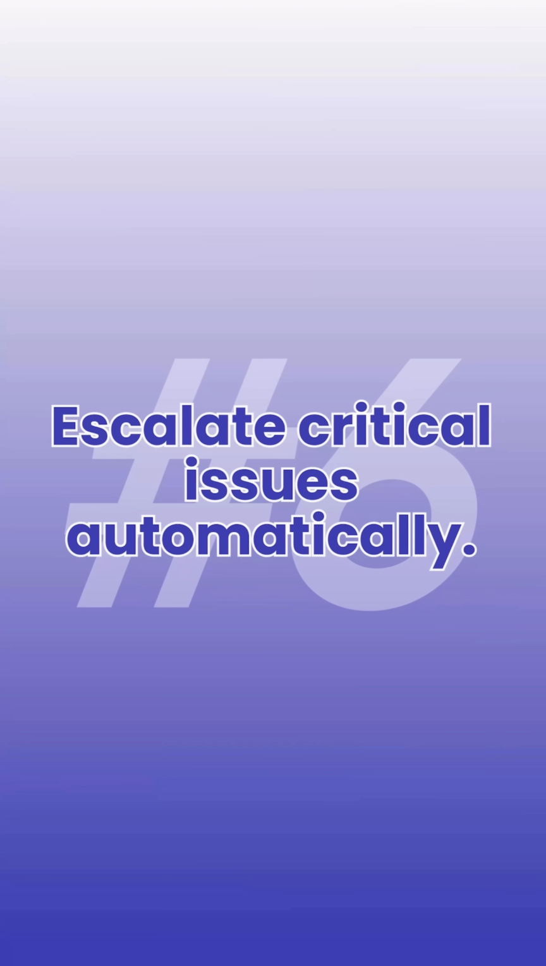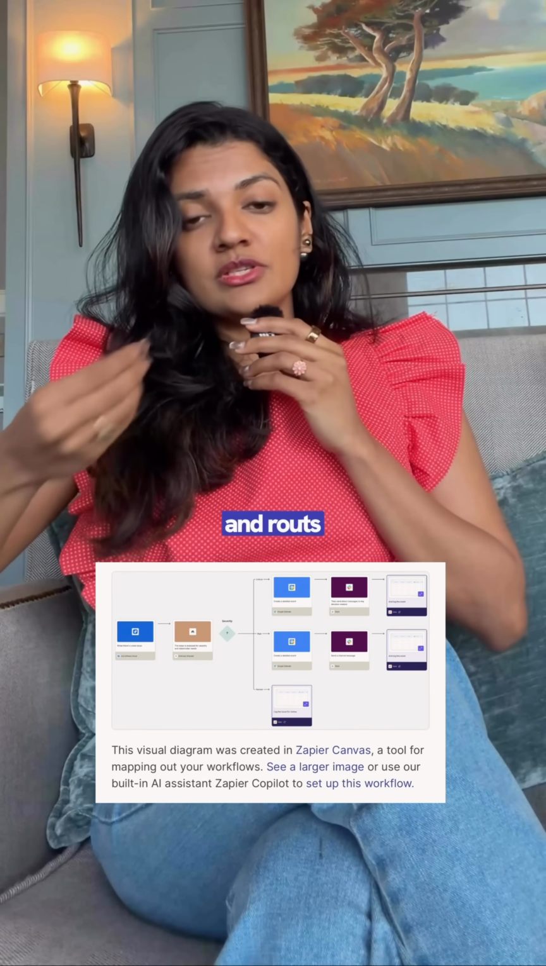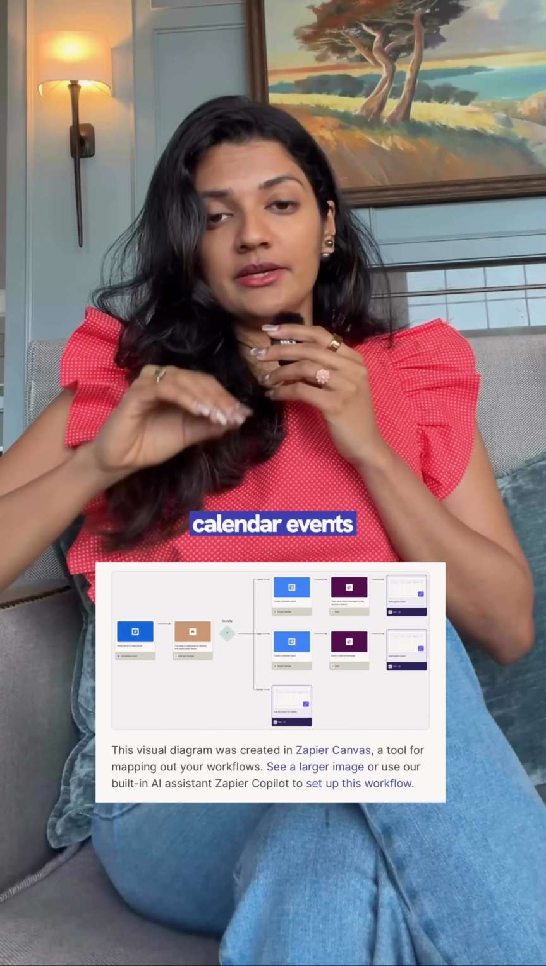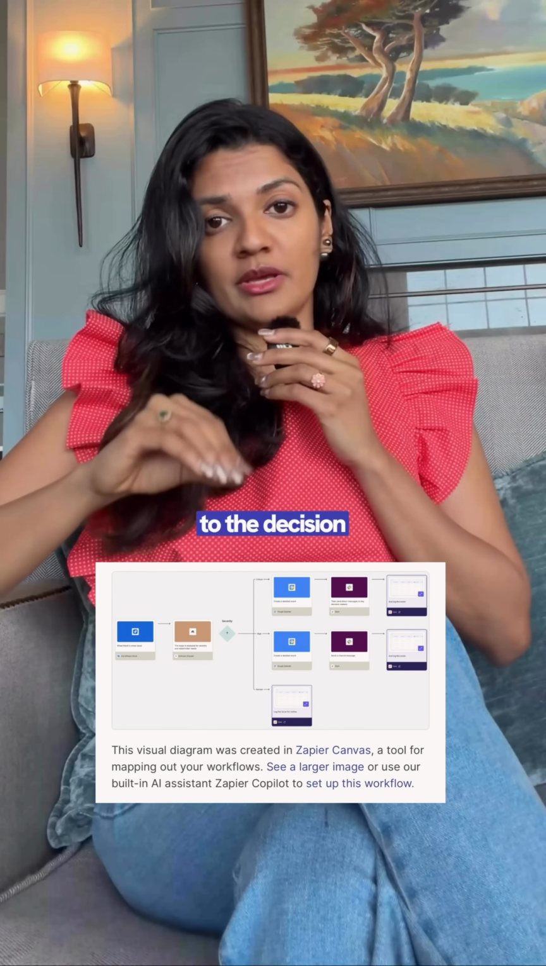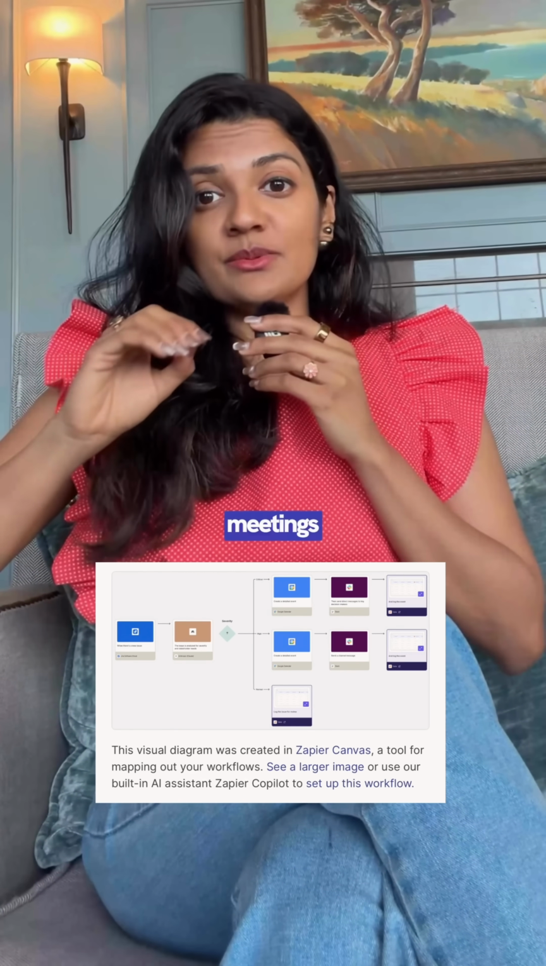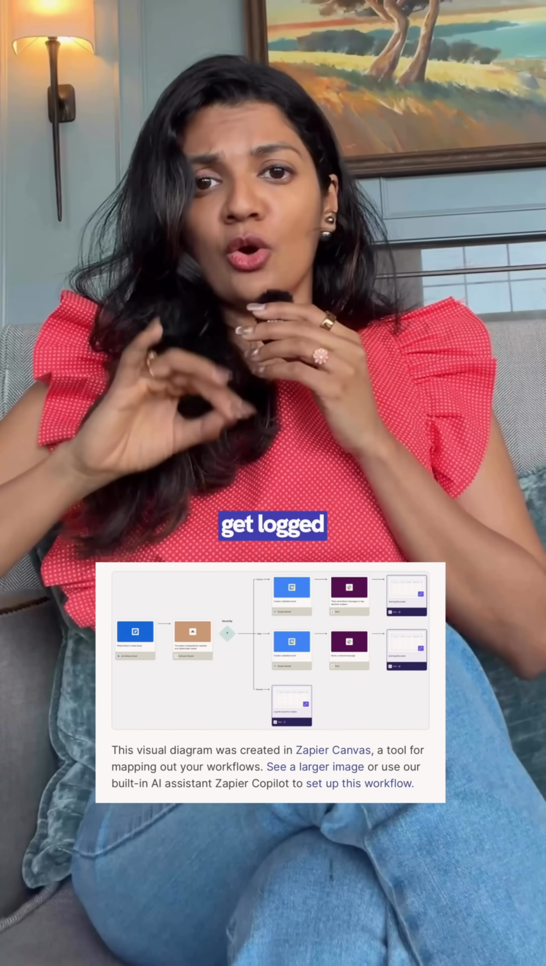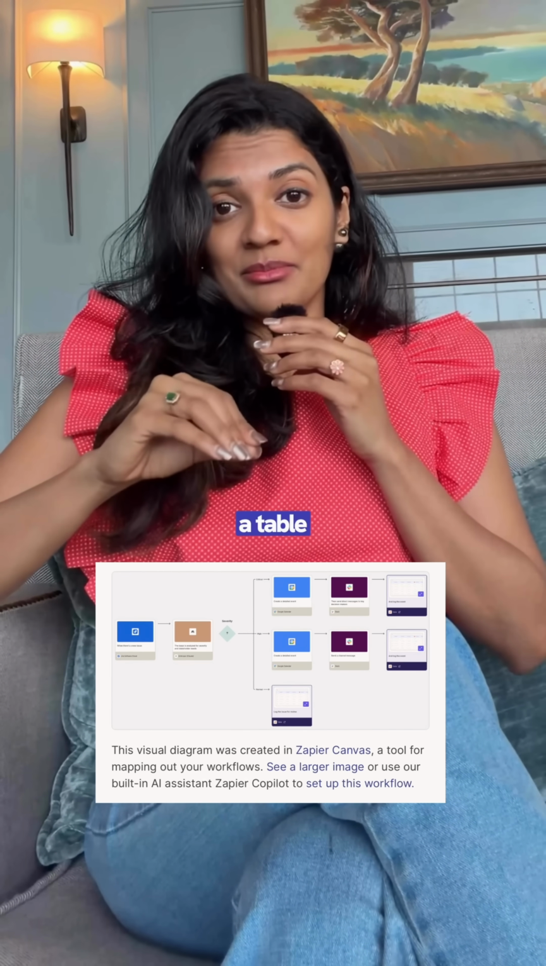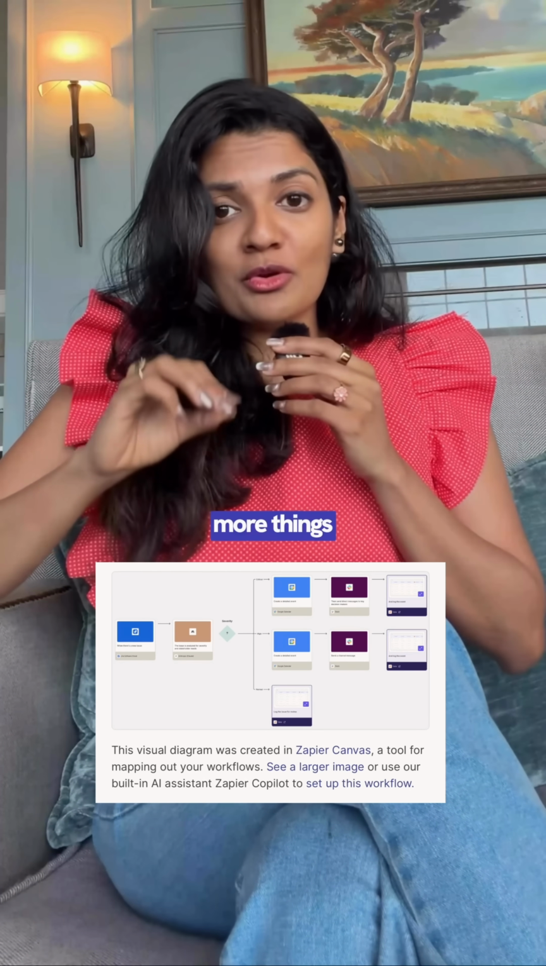Then number 6, you can escalate critical issues automatically. When a new ticket hits your issue tracker, Claude reads it, determines the severity, and routes it accordingly. Critical issues trigger instant calendar events and direct Slack pings to the decision makers. High priority issues get scheduled meetings with team notifications, and normal issues get logged for later. Every action is tracked in a table with a full audit trail, so no more things slipping through.